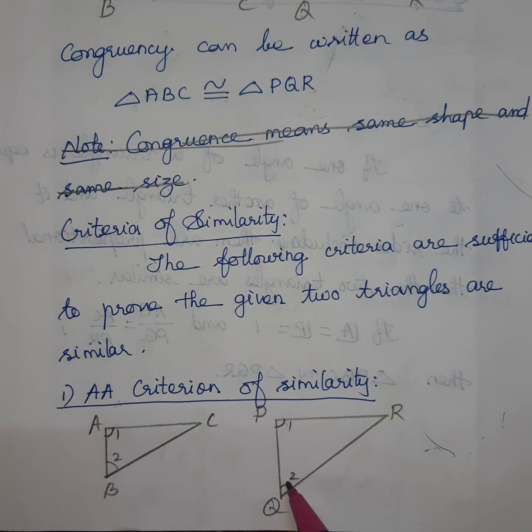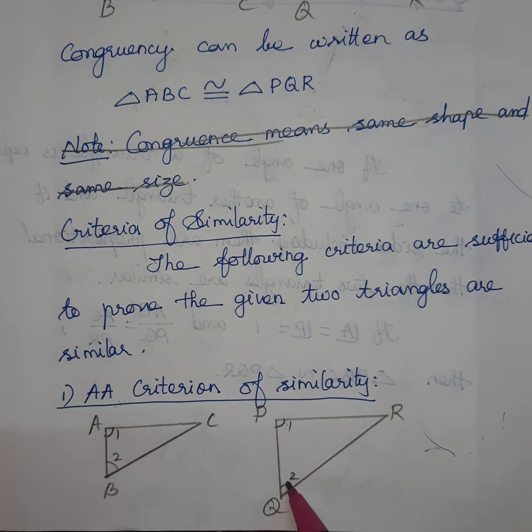Okay, similarity and congruency, don't confuse. Similarity means only the similar symbol. Congruence means you have the equal to as well, since the size is also equal, so you have the equal to symbol also. Now we can say this double A similarity is same as triple A similarity. That's all I said first. Next one is SAS criterion of similarity. So SAS, you see the order: side, angle, side. Okay. So in between angle.